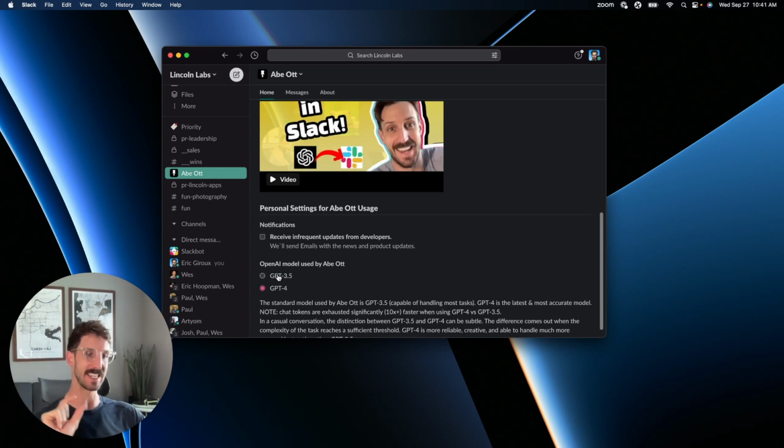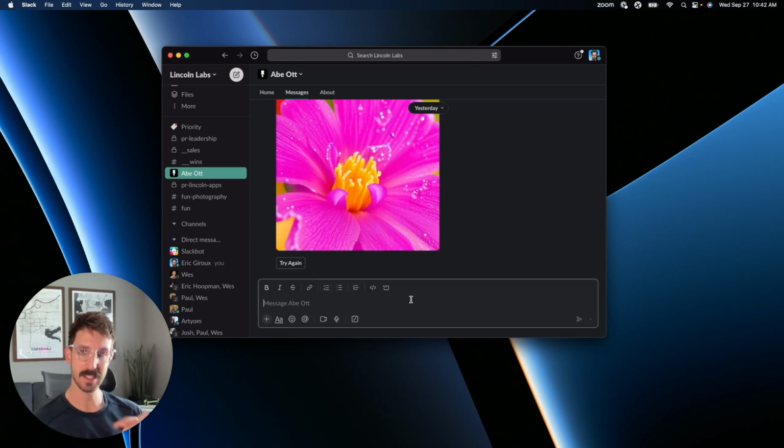So the reason we have this nifty toggle is so that you can quickly go here, send off your chats or prompts to Abe, get your answers, and switch back. This is a user-specific configuration, meaning if I change this, it's only going to change for me, not for my entire organization. And the next update to Abe Ott is a massive overhaul of our image generation service.